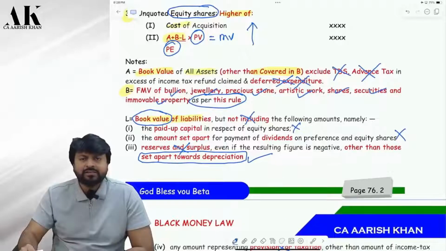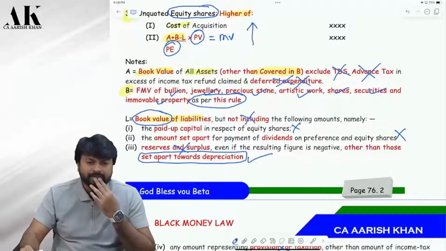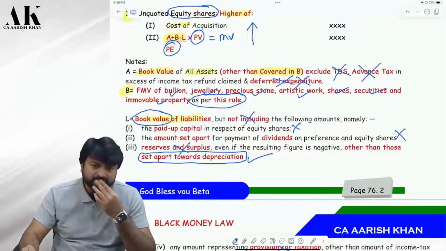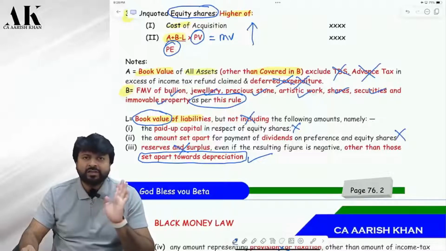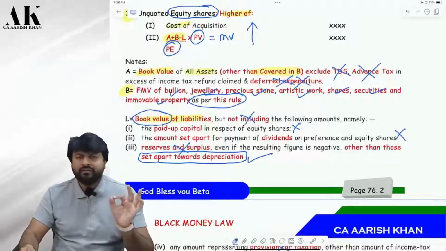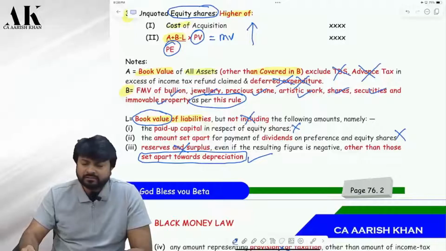So how many categories of assets are over? What was the first? Personal effects, bullion, jewelry. For personal effects, what will you do? Cost or NRV, whichever is higher. Okay. Then what was the second one? Listed shares and securities. For that, you will take cost or average price on 1st April, correct? And then unquoted equity shares.